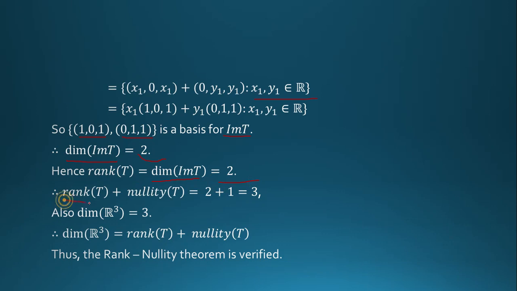So rank of T is equal to 2, nullity of T is equal to 1, so total 3. And also dimension of R3 is equal to 3. So dimension of R3 is equal to rank of T plus nullity of T. Thus, the rank nullity theorem is verified.